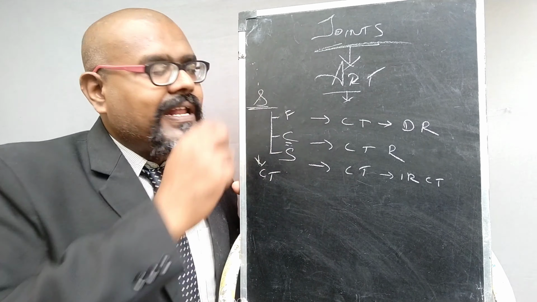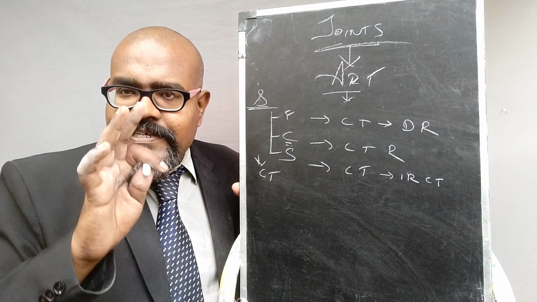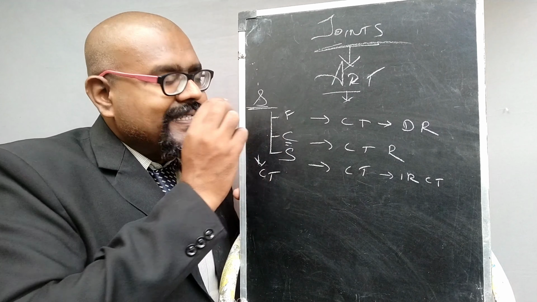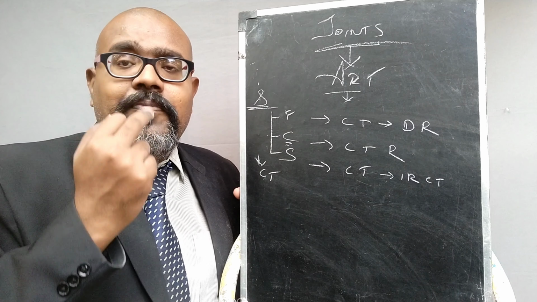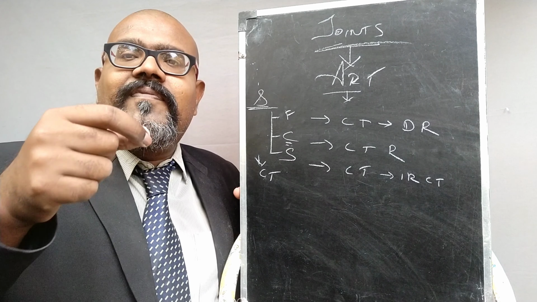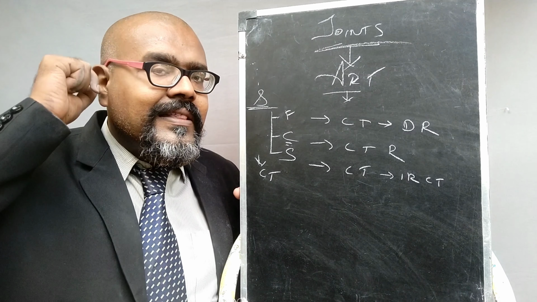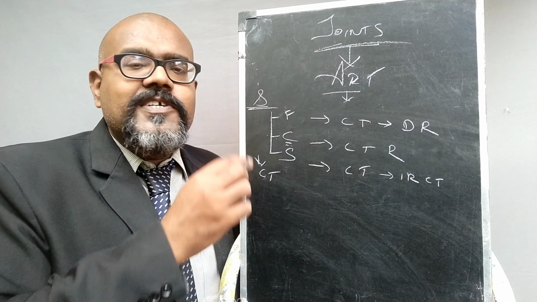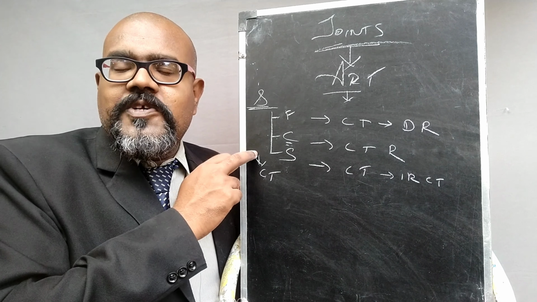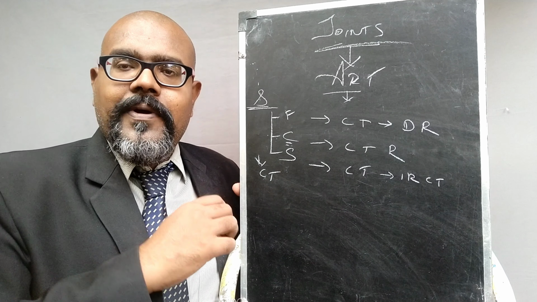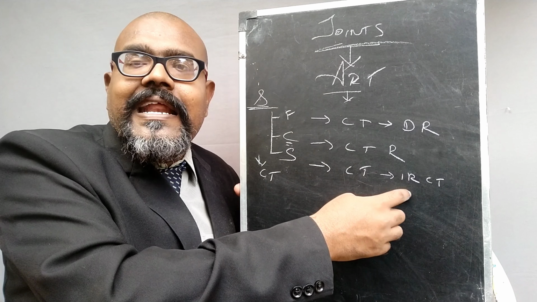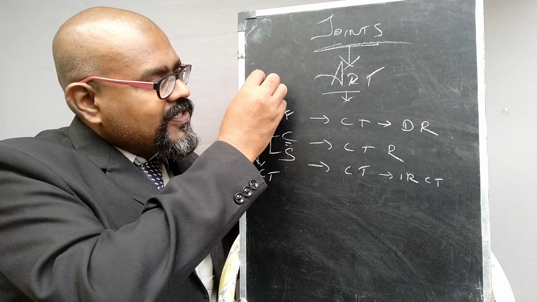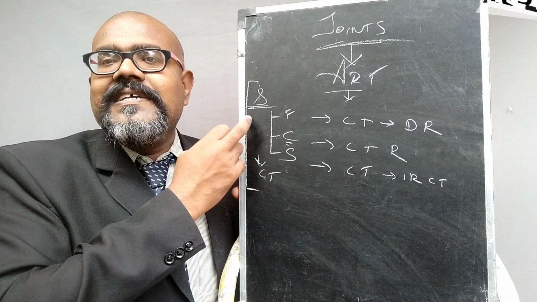Then cartilage: of course it is made up of connective tissue and it is a regular arrangement, but not in a dense, clustered manner. The best examples of cartilage are the nose and your pinna. The bone can flex because of the not densely arranged connective tissue. It is flexible. Then the synovial joint is an independent bone joint. It is present in your knee, elbow and hip. It consists of connective tissue, but irregular connective tissue. That comes under the synovial joint of the structural classification. So this is the main classification under structure.